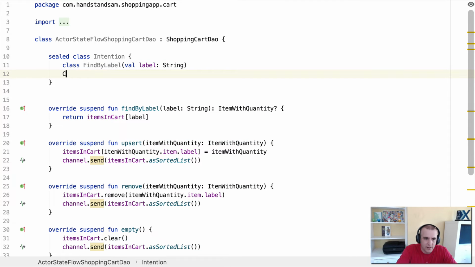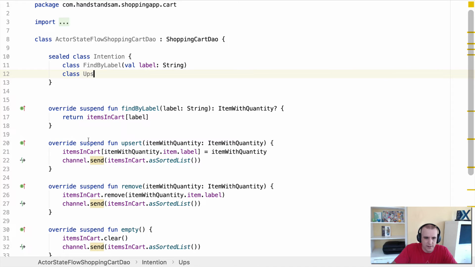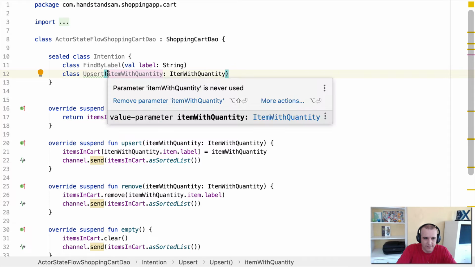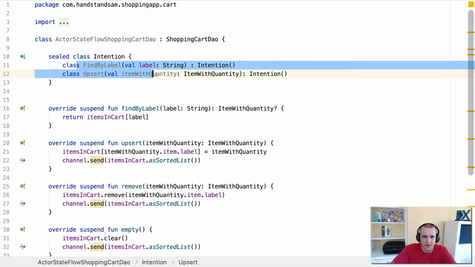So next class, we'll do an Upsert. So right now, what we basically did is this is now replaced by this, or will be. And now we're doing an upsert with an item with quantity. So really, we could just kind of copy this if we wanted. So this we want to call an Upsert because it's a sealed class. And sending here, we'll make it a val item with quantity. The important thing if we're subclassing a sealed class is you have to make sure you extend it. So if I go ahead and do that, I'm extending the Intention. So now for the sealed class, I have two different types.